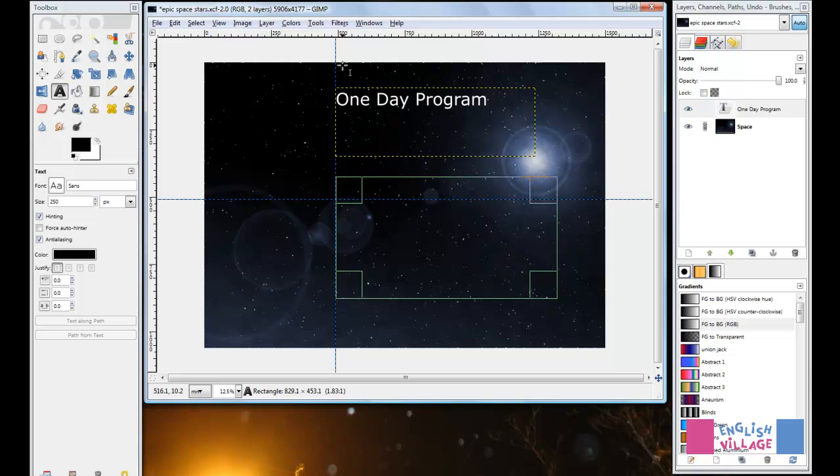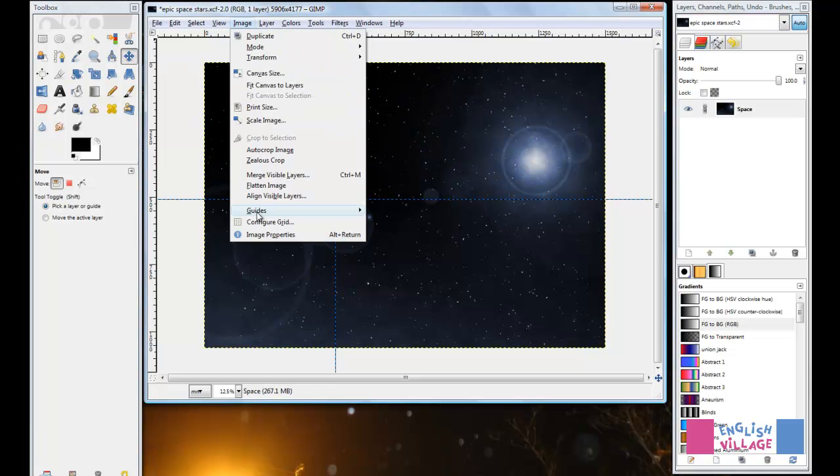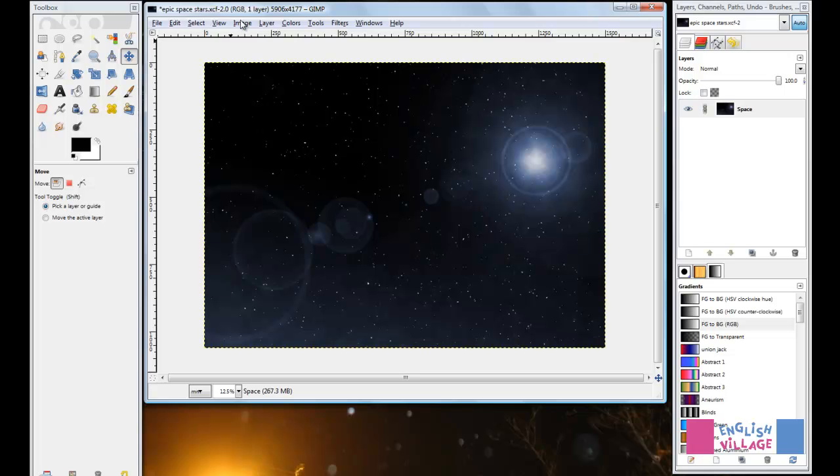Notice that these guides are not going to print, and if you save this image as a JPEG or a GIF or whatever, they're not going to show up there either. There are a few other things to know about guides. If you go to the image menu, then you will find the item guides, which has a sub-menu. At the bottom, you can click this to remove all the guides.